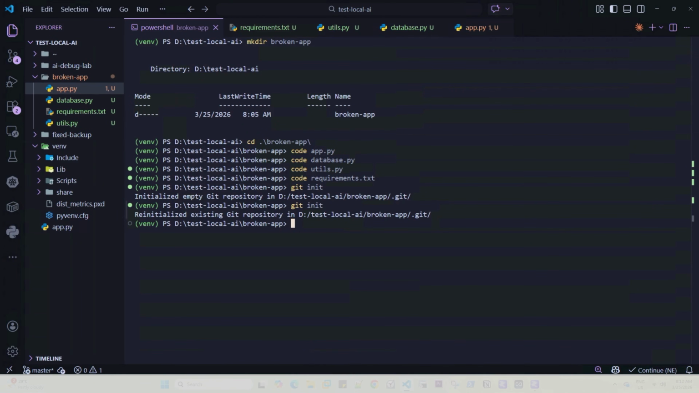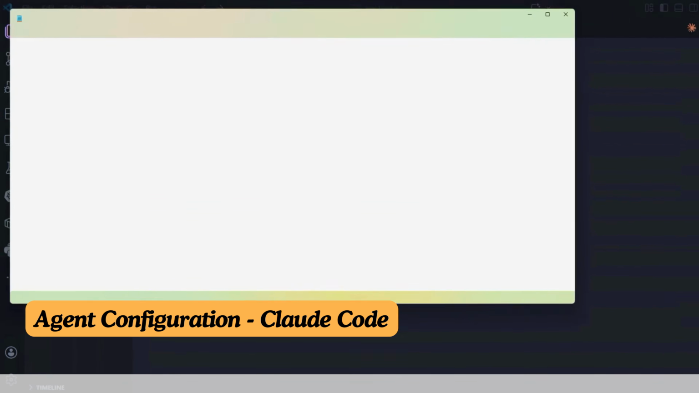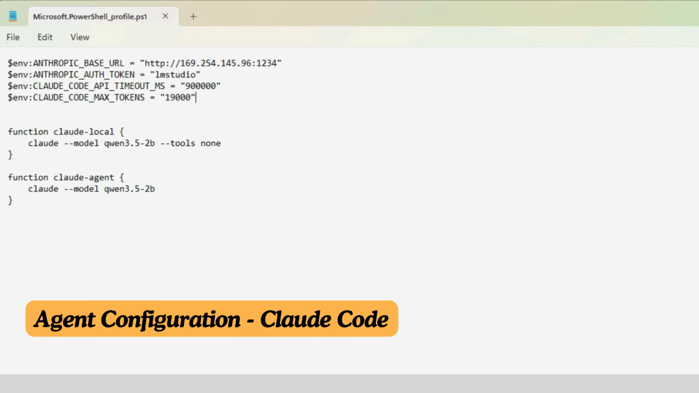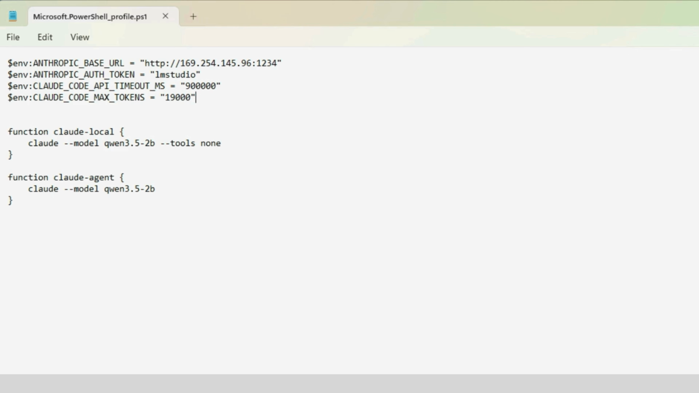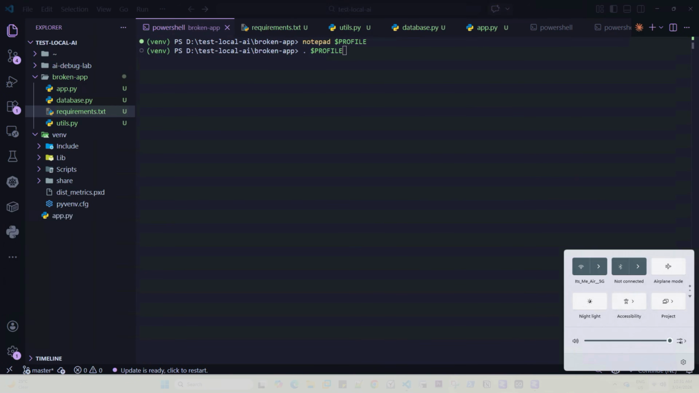Now on Claude Code, 2 more settings. Open the PowerShell profile and add this. Timeout up to 15 minutes, max tokens set to 19,000. Agent mode sends a much bigger prompt than simple chat. Without this, the agent disconnects halfway through and loses its work. These values work for this project, but tune them based on your code size. We are ready, let's launch it.